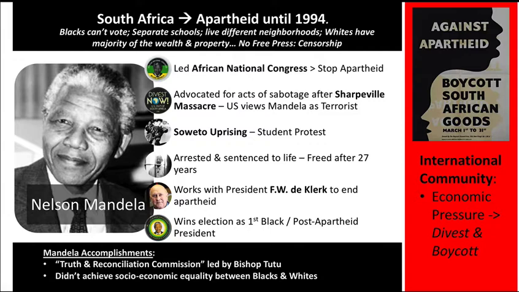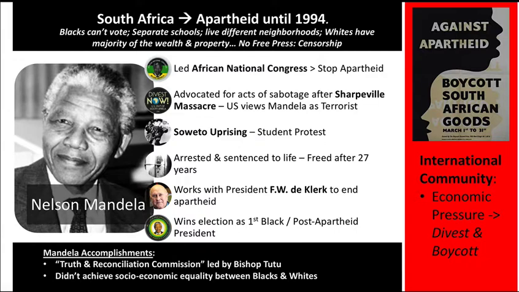And naturally, just like our own experience in this country, if you look at a black school versus a white school, the white school will have much more money and much higher quality education. The black school will not have the same financing and will have a lower quality education. So it's very unfair. Again, as you can see from the top, black people of South Africa cannot vote. They live in different neighborhoods.